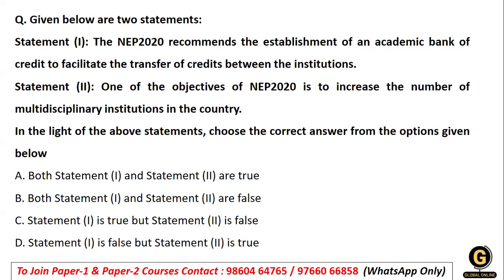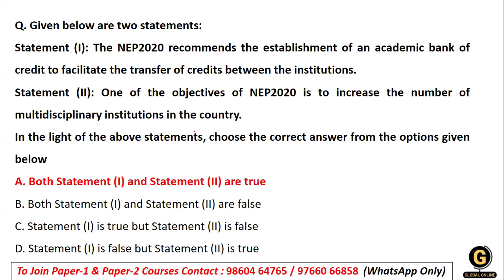This we have done very well. I have taught you all the verticals, the 4 verticals which come under NEP. I have taken an exclusive session, and in the crash course also we will be doing this session. So what does this talk about? Yes, there is an academic bank, and one of its objectives is to increase the multidisciplinary institutions. So statements 1 and 2 both stand to be true, right? Okay, coming to the next question.